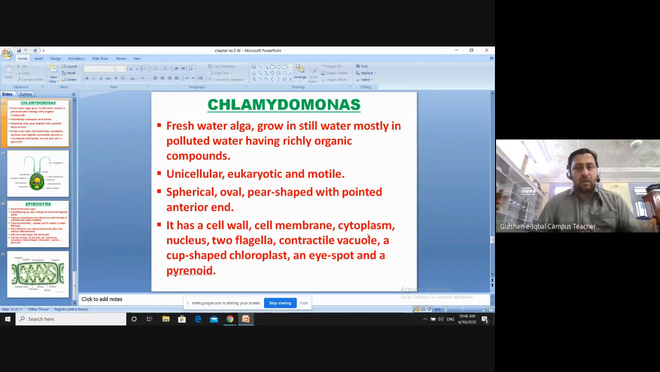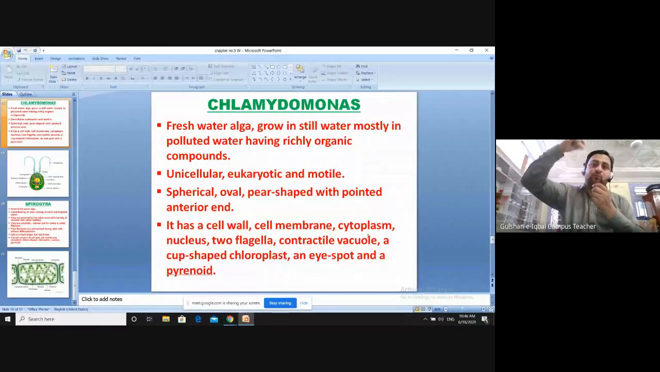Okay, the shape of Chlamydomonas may be spherical, meaning round, oval shaped like an egg, or pear shaped, with a pointed anterior end. Anterior means the upper end is pointed out. Okay, so it is spherical or pear shaped with a pointed anterior end. You can see in the diagram, somewhere you will see it's spherical, round, somewhere you will see it's oval in shape like an egg, and somewhere you will see just the shape of a pear. Okay, and the upper end, the anterior end, will be pointed out.